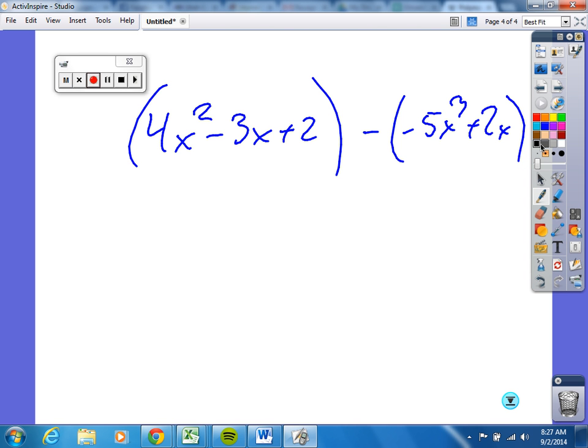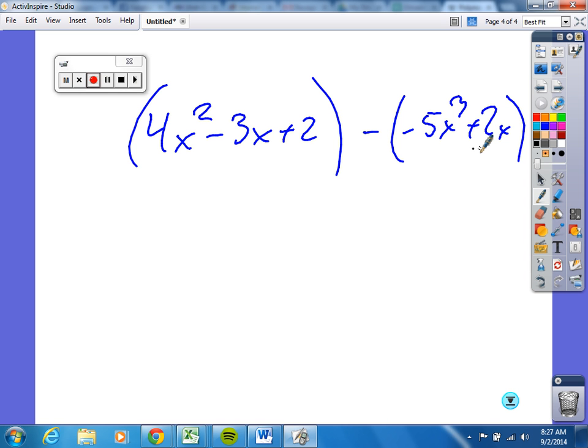Any idea at all? What does this minus sign do? Change the sign. Changes what sign? Inside this one, right? Okay. Did you guys ever take pre-algebra, or are you already into the core by then? So you never had a pre-algebra or algebra class? Back when I taught pre-algebra, it was 9 years ago, my very first year of teaching. I haven't taught it since.